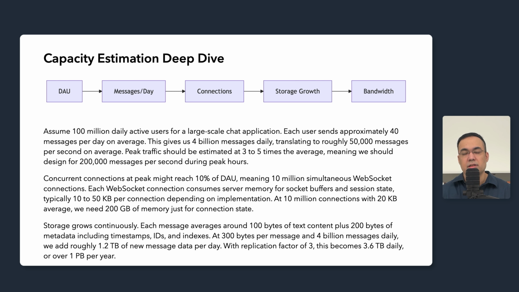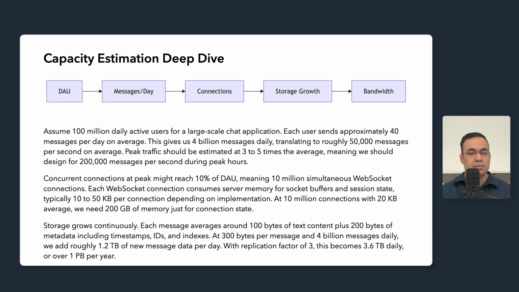Bandwidth calculations must account for message fan out. A message to a 100-member group generates 100 outbound deliveries. If 10% of message volume targets groups averaging 20 members, the effective delivery rate multiplies by roughly 3x compared to the raw message rate. The takeaway is that capacity planning requires working through these numbers explicitly. Assumptions that seem reasonable can be widely off at scale.